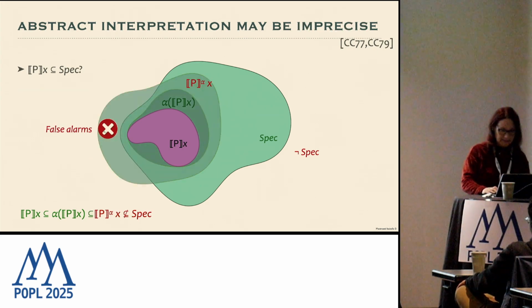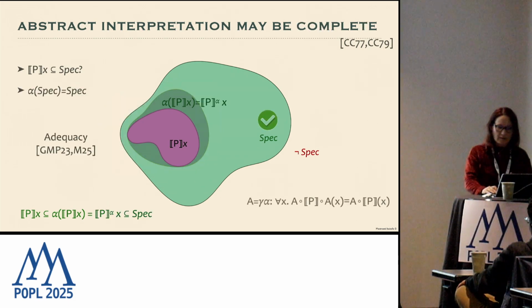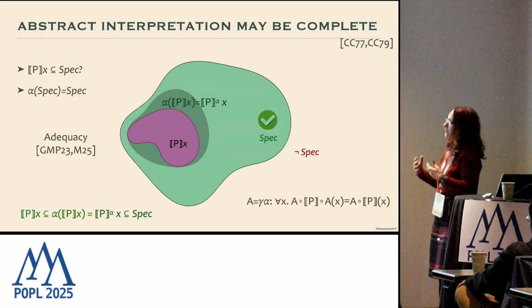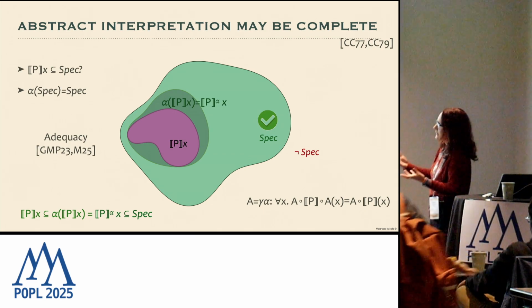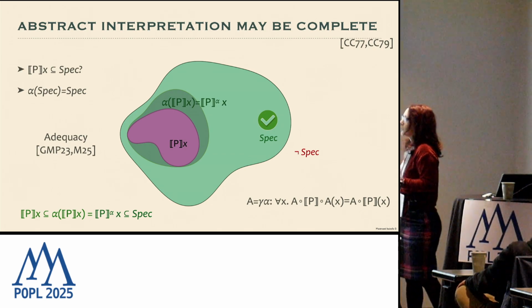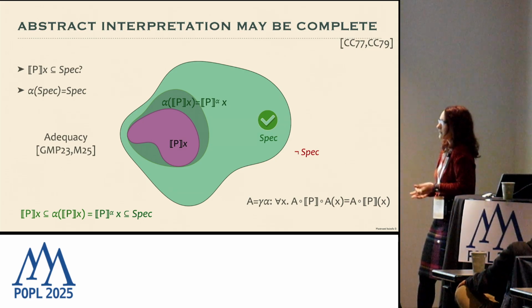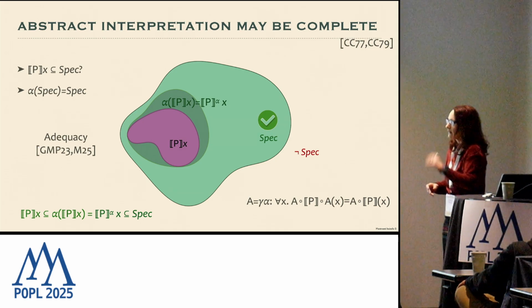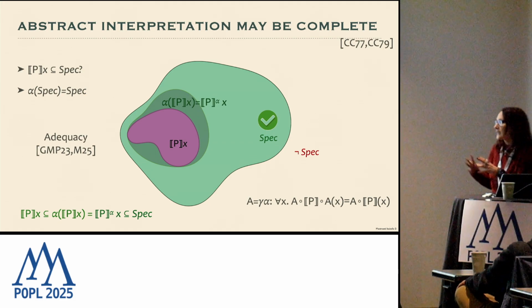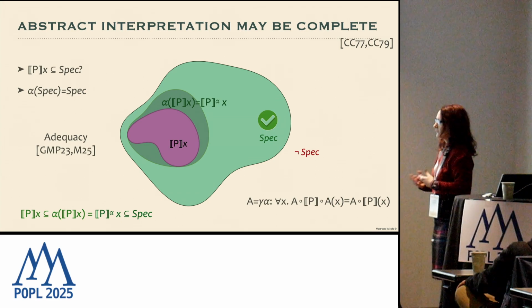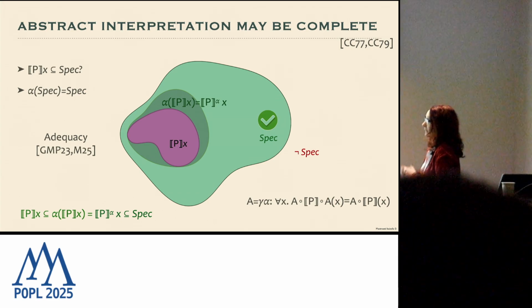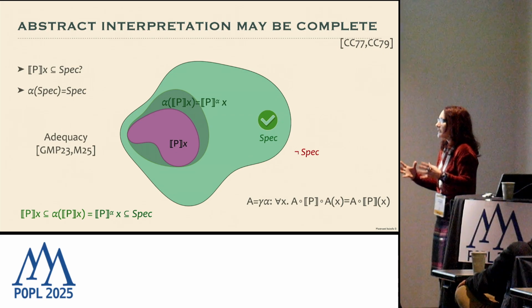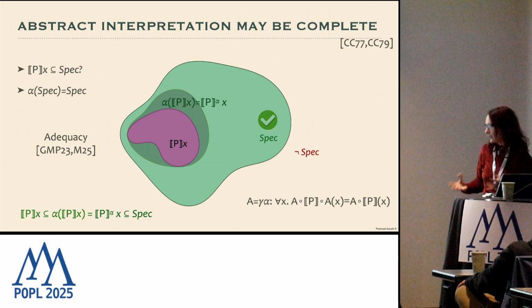And this is completeness. Anyway, clearly we add anyway some noise, which is the fact that we consider a property of the concrete semantics, and there are other approaches like adequacy for trying to control this kind of loss of information. But when we have completeness, we clearly keep this loss of information as small as possible.